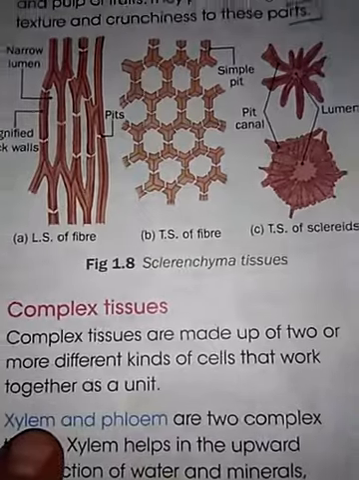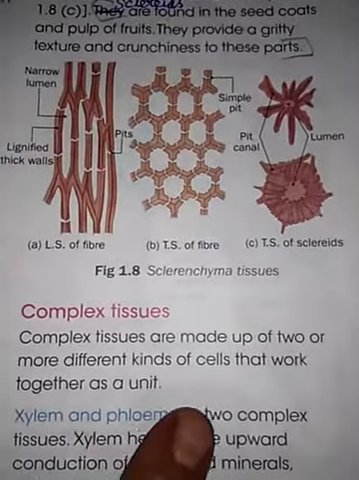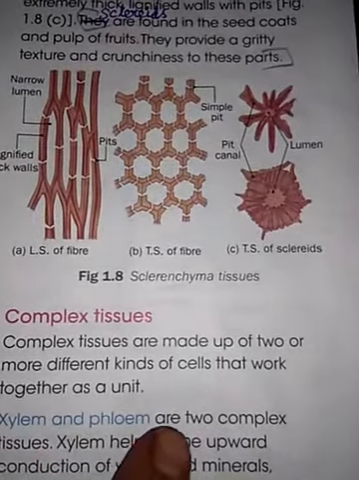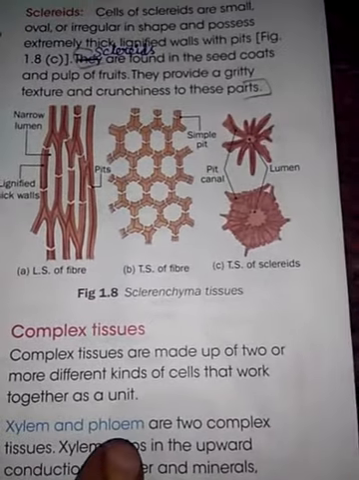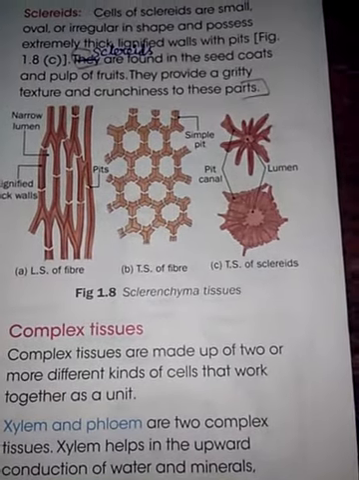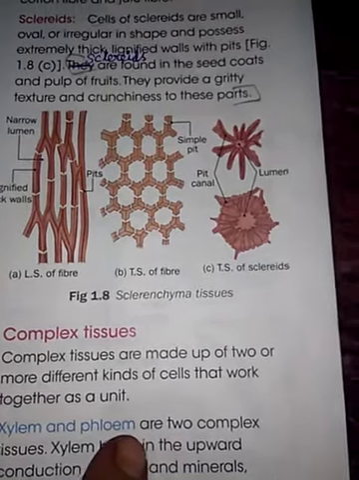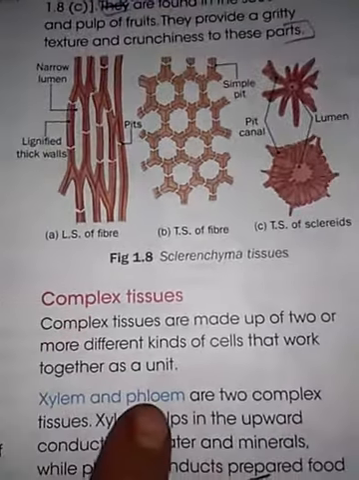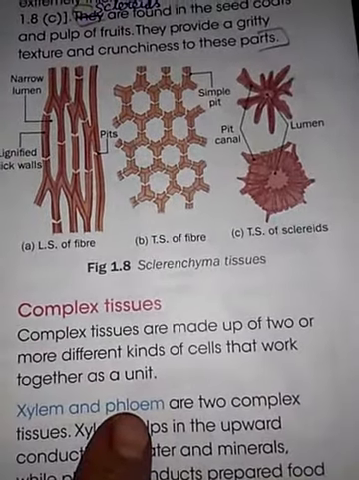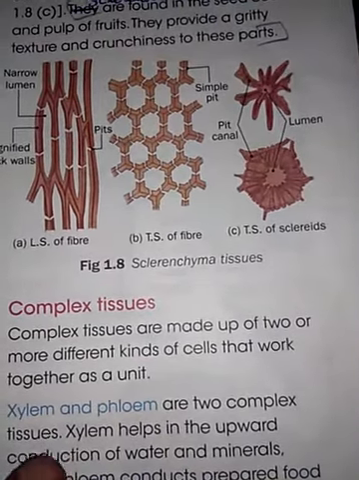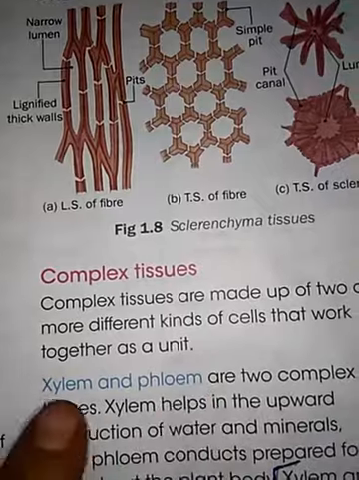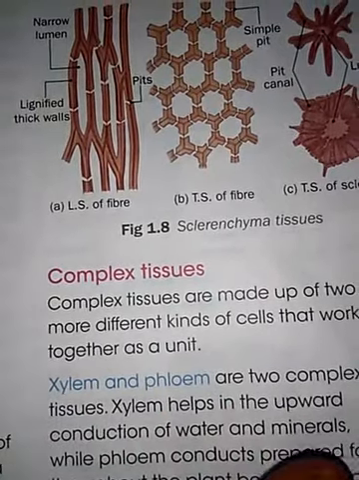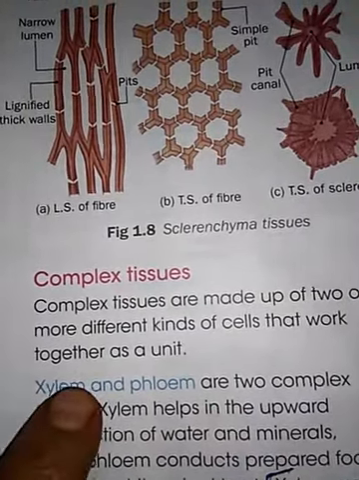Why are they called complex tissue? Because these two tissues perform their function together. So it is called a complex tissue. Okay. What is the help of xylem? These two tissues work together. Now what is the help of xylem?